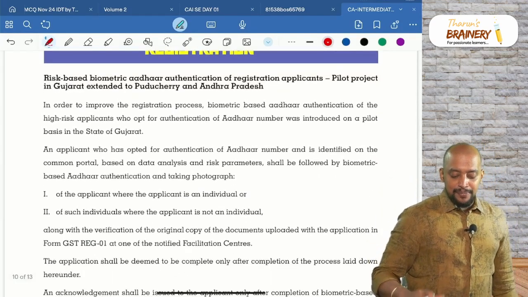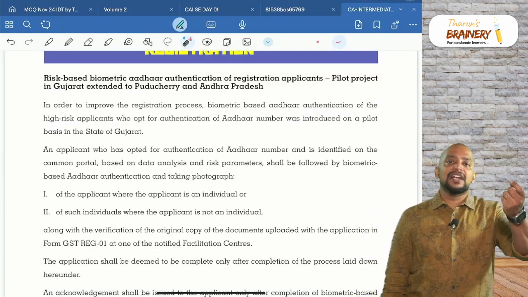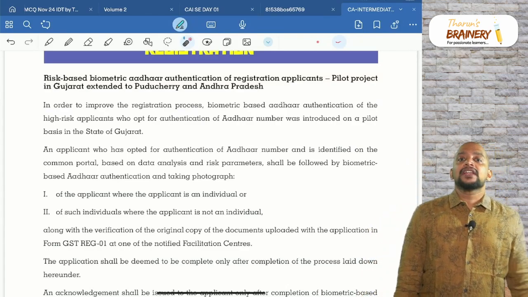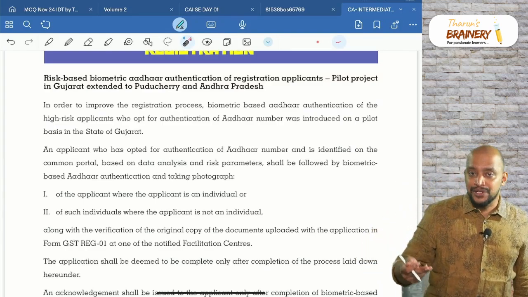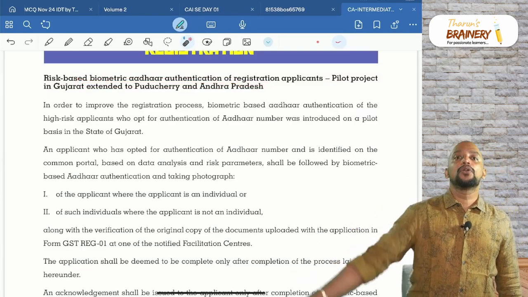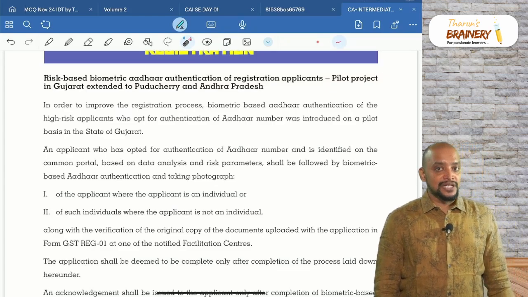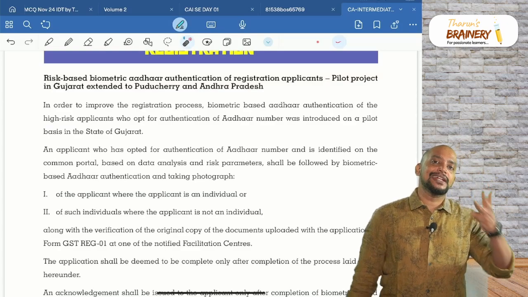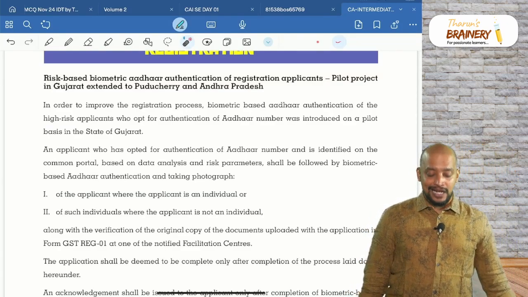Okay. So, risk-based biometric Aadhaar authentication means, previously for Aadhaar authentication we would get an OTP, we would enter the OTP, but now we need to go to the enrollment center and they will scan our eyeballs, fingerprint, etc. and then only they will give the Aadhaar authentication. That is known as risk-based biometric Aadhaar authentication. We need to literally go to the enrollment center. Previously that was applicable only in Gujarat, now they extended it to Puducherry and Andhra Pradesh. For these 3 states, if they want to register in those 3 states, they need to undergo biometric Aadhaar authentication.